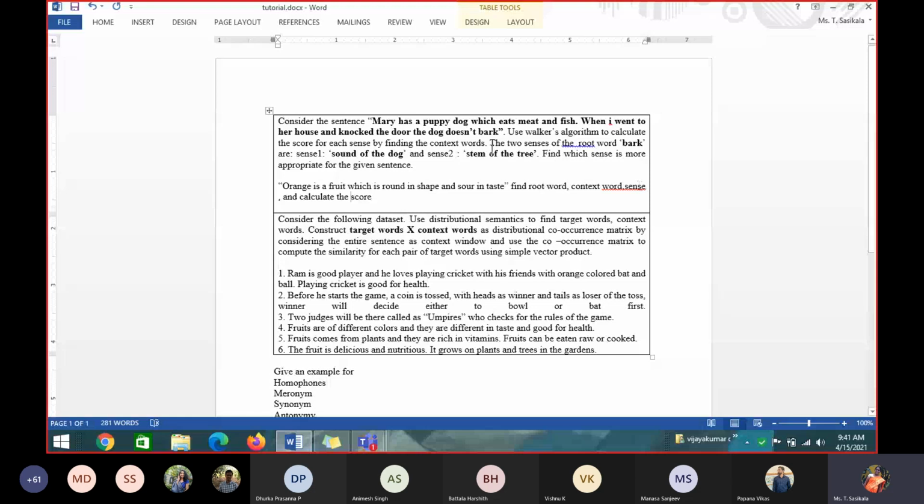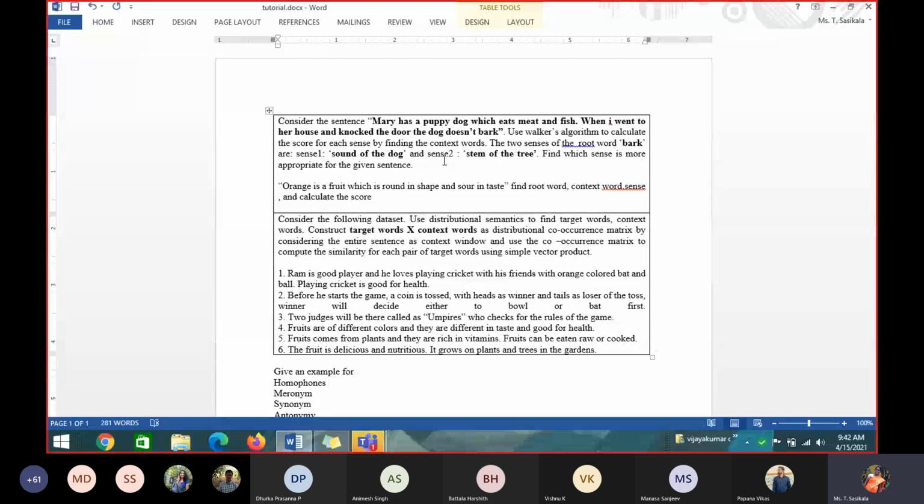So you have to create a table. First, you have to identify the root word. Next, you write sense one of the root word and sense two of the root word, and identify the context words. So you create a table with 3 columns. One is the context word, second is sense 1, third column is sense 2.